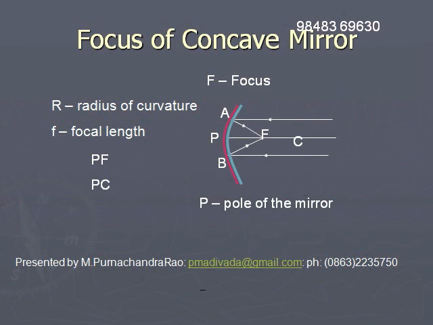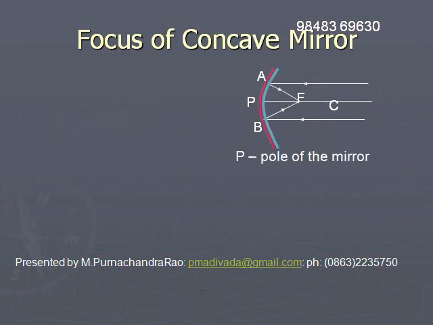This F is called the focus of the concave mirror. And the distance PF is known as the focal length. The distance PC is the radius of curvature R.